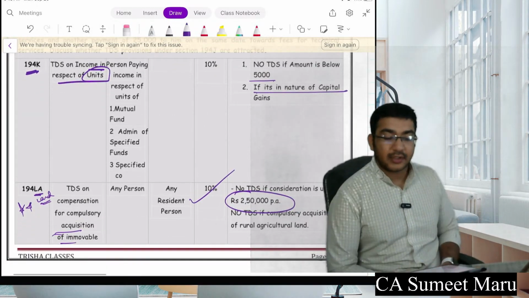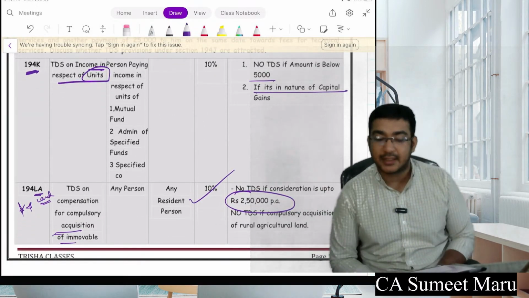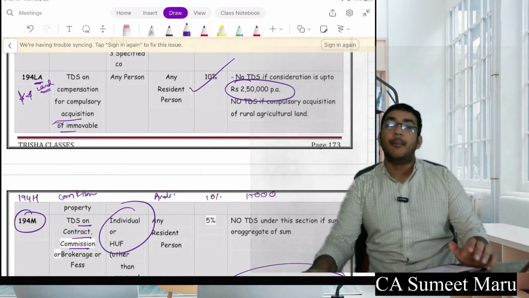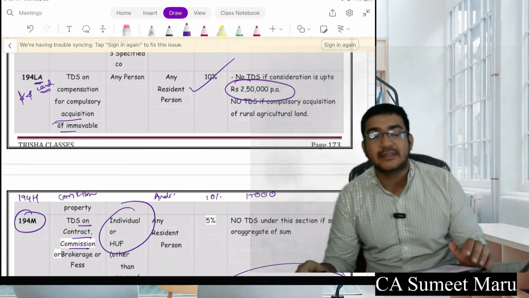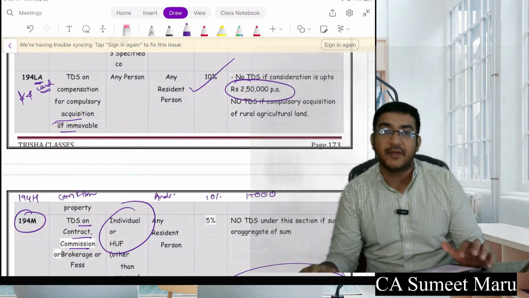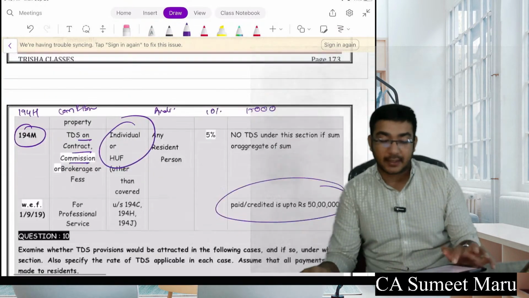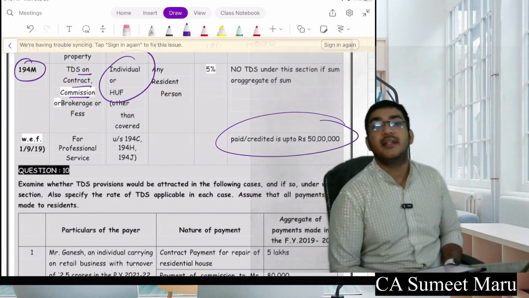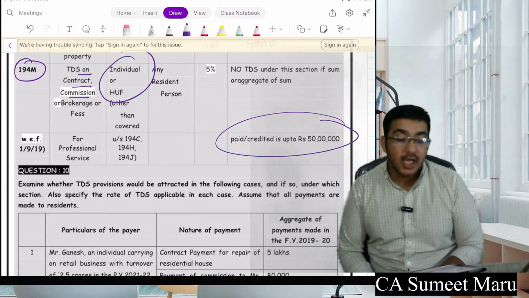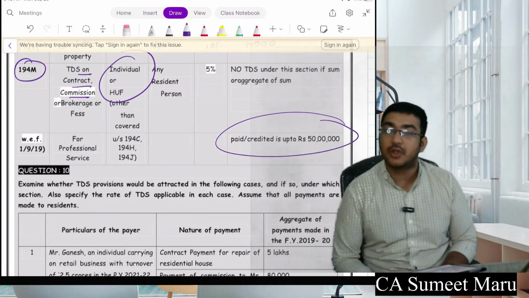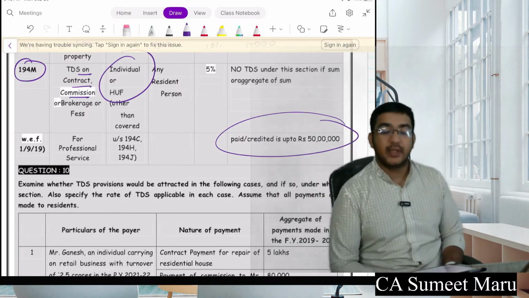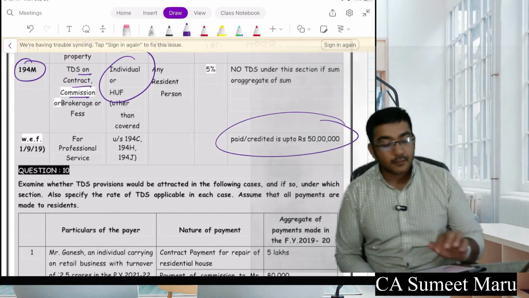Going further, 194K talks about TDS in respect of units when the units are repurchased above 5,000. Another important section, TDS on compulsory acquisition of land. It will be 10% if the land value is above 2,50,000, and this will be done at the time of payment. Another section is for individuals who are not covered in section 194H or J. If they take professional service or pay commission or brokerage above 50 lakhs during the previous year, they will deduct TDS at the rate of 5%.